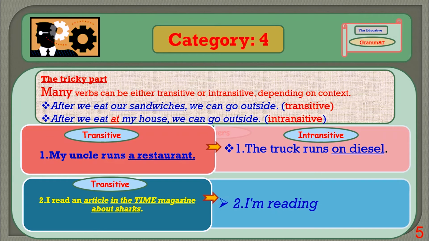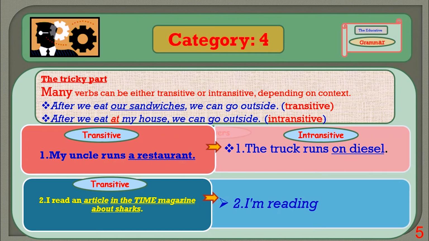Again, we can see two more sentences in two more boxes. My uncle runs a restaurant, it's transitive. The truck runs on diesel. That part, on diesel, is not an object. Diesel can be an object, but in the case of on, it is now linked as run on, meaning that is a phrase. So this sentence cannot be transitive.